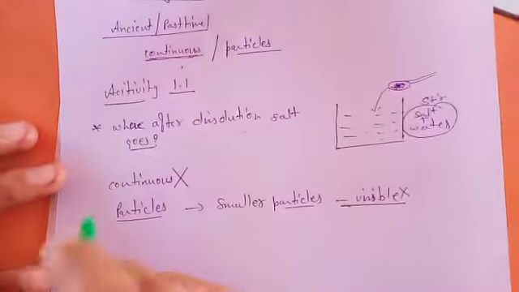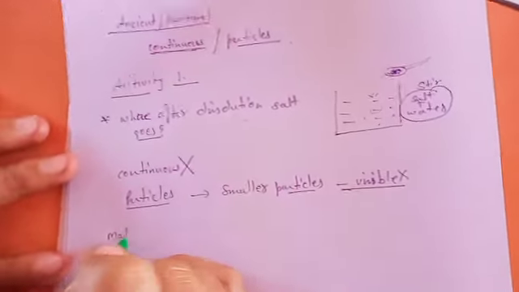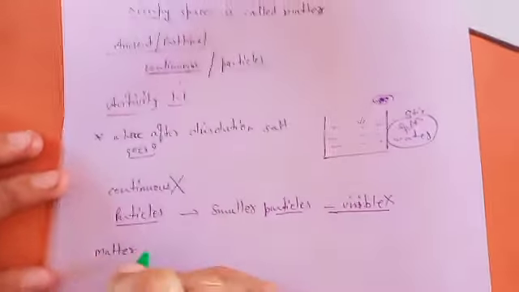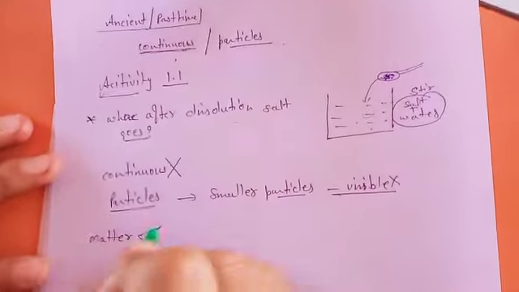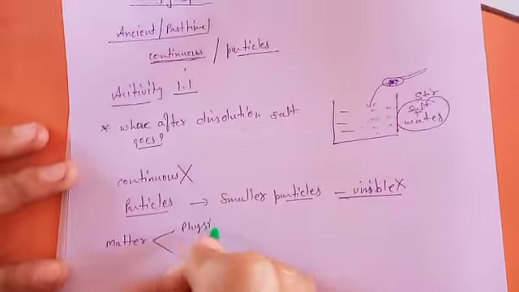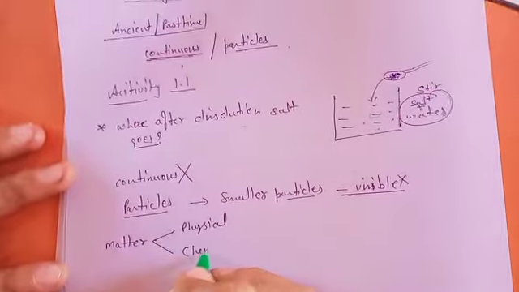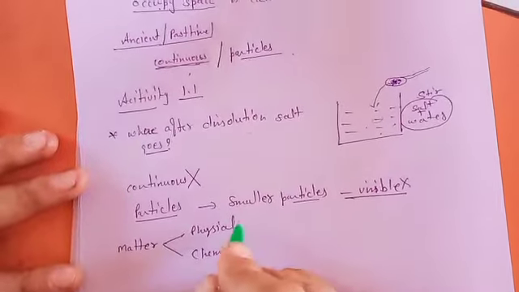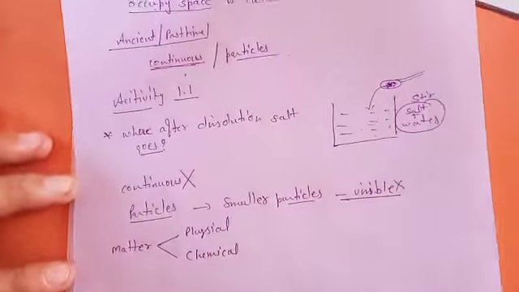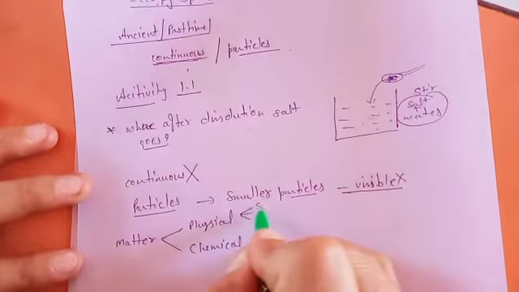Okay. Now in this chapter he will discuss the classification of matter also. Matter classification today is done by scientists in two manners: physical manner and chemical manner. In physical manner you have heard a lot about solid, liquid, gas. Okay.